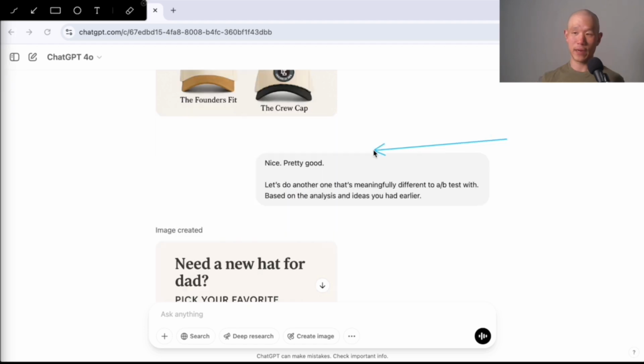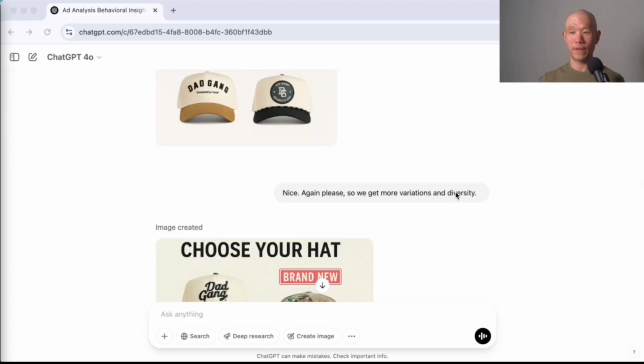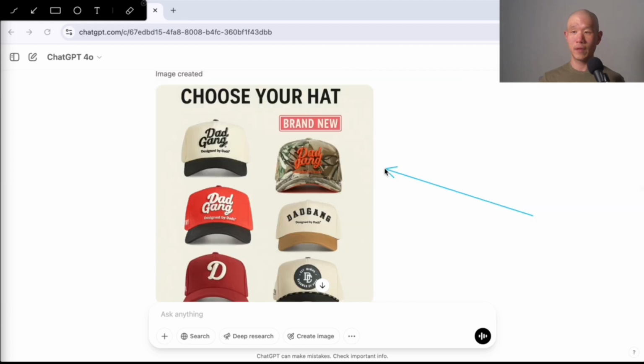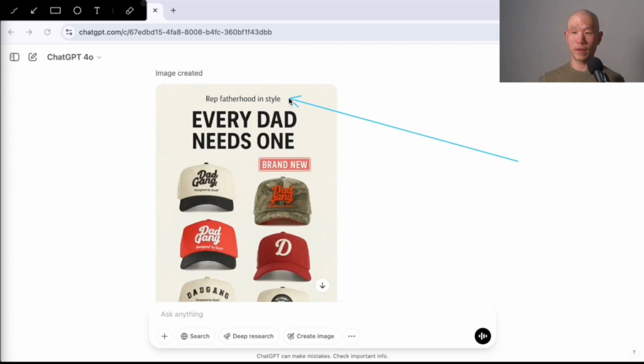So I gave some feedback: nice, pretty good. Let's do another one that's meaningfully different to A/B test with based on the analysis and ideas you had earlier. So it gave me something kind of flat, right? Need a new hat for dad, pick your favorite. I felt that was kind of flat, but I just gave it positive feedback. Nice, again, please, so we get more variations. Again, kind of flat, just choose your hat. And this time I mentioned, I want the headline to be more psychologically strategic this time around, refer back to your analysis earlier. And it says, every dad needs one. Again, not a huge fan of these.